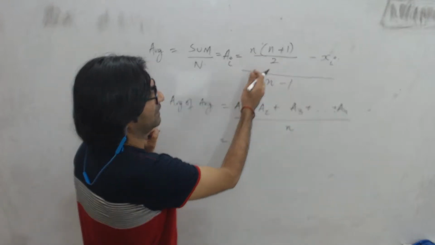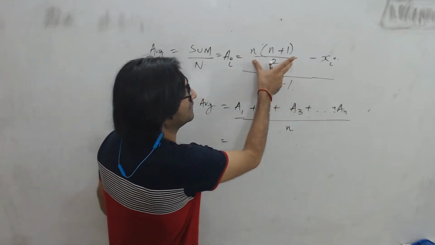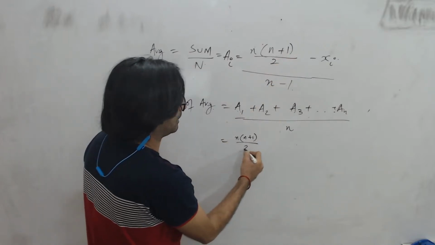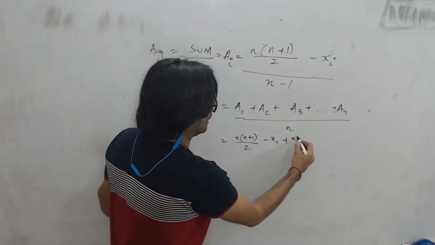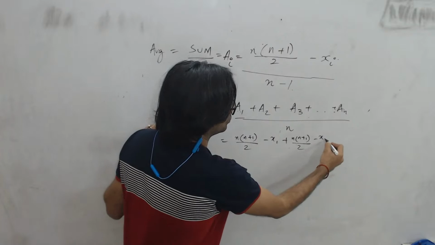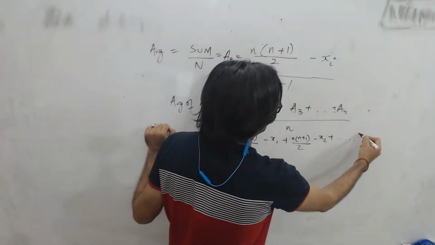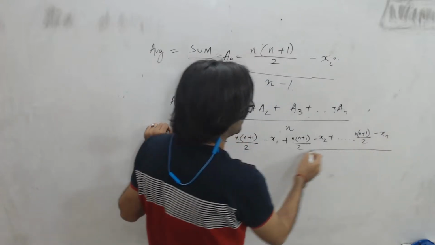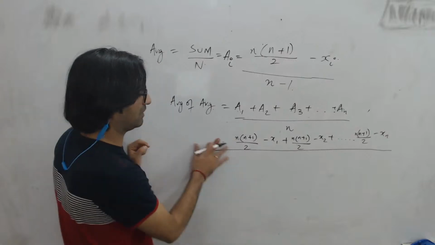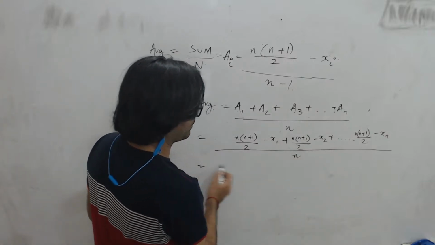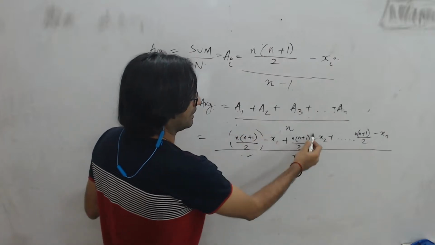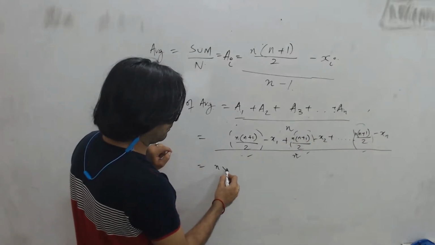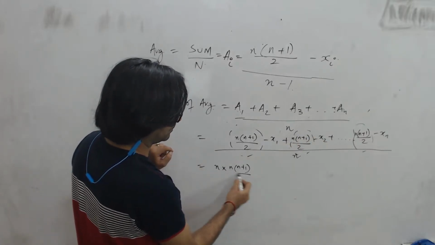For every A, this part will be the same, right? So you'll end up getting n into (n plus 1) by 2. Let me write it actually. Minus x1, plus n into (n plus 1) by 2 minus x2, and so on till n into (n plus 1) by 2 minus xn. This will be the average of each of those n students, and you divide this by n. Every average will include this term, so if there are n averages, then this will come n times. So their sum will be n times n into (n plus 1) by 2.